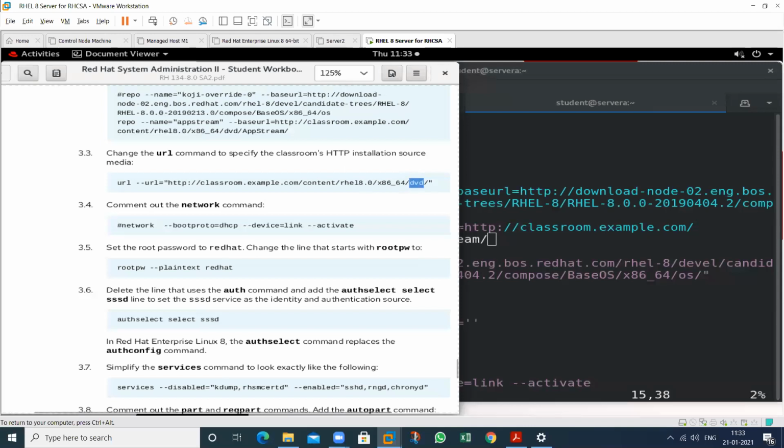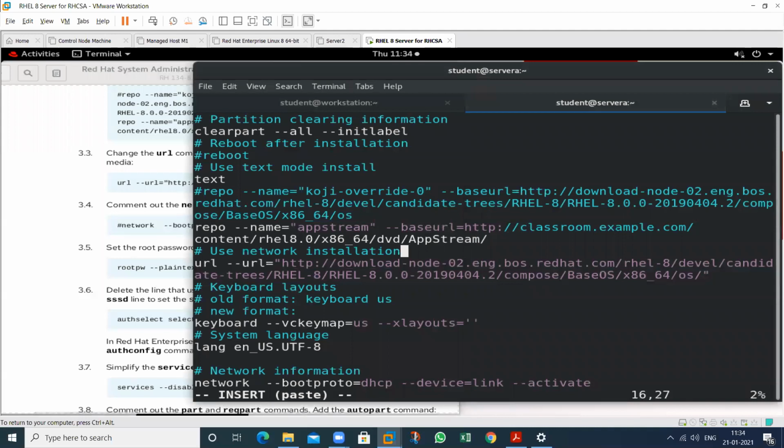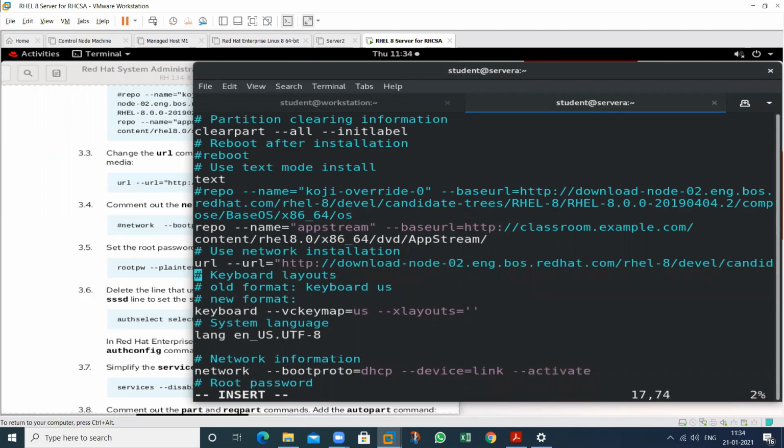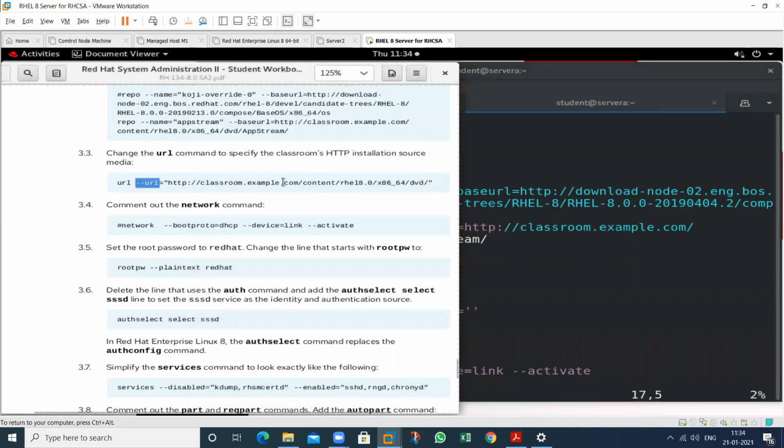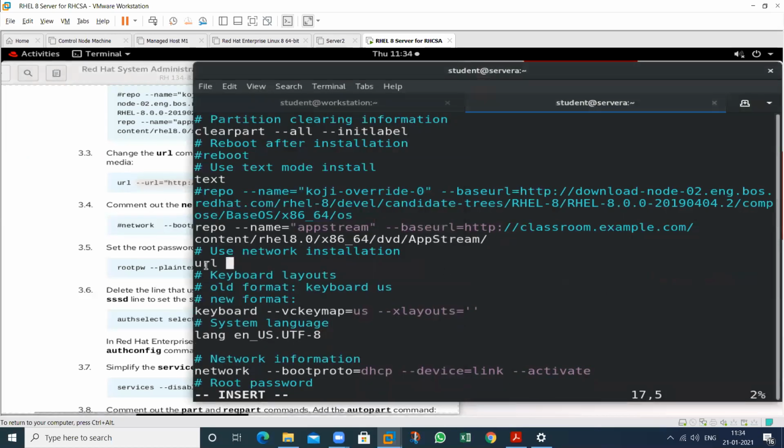So go to the end, remove this whole thing. This is predefined, and type here this particular line, hyphen-hyphen url http classroom.example.com. So see, this is the URL information.